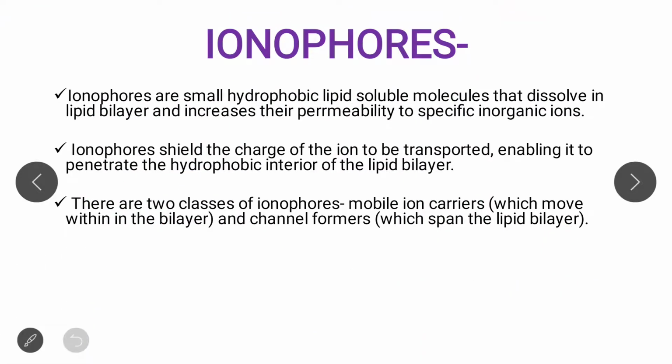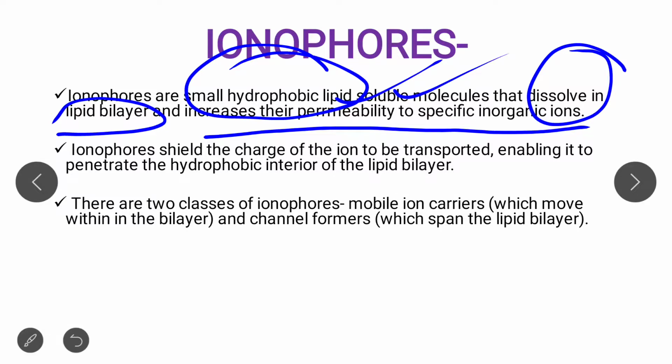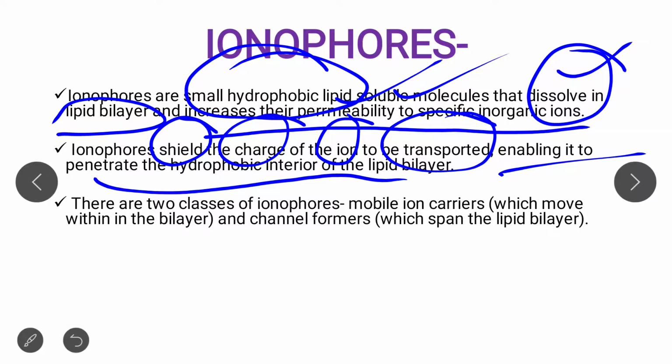These are small hydrophobic lipid soluble molecules that dissolve in the lipid bilayer and increase the permeability to specific inorganic ions. Clear? And how does it help in permeability of inorganic ions? Ionophores shield, meaning cover, the charge present on the ion that needs to be transported, enabling it to penetrate the hydrophobic interior of the lipid bilayer.